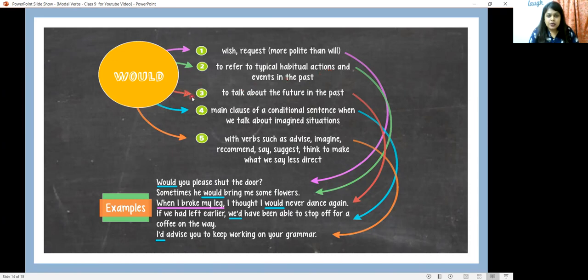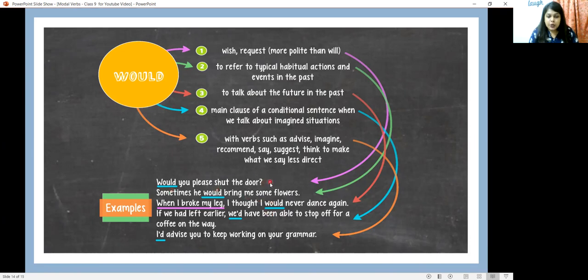And it can also be used to talk about the future in the past. Would can also be used in the main clause of a conditional sentence when we talk about imagined situations. Would can also be used with verbs such as advise, imagine, recommend, say, suggest, think, to make what you say less direct.